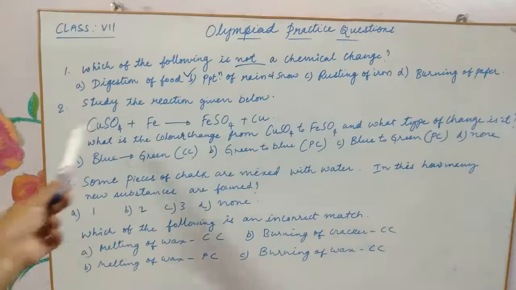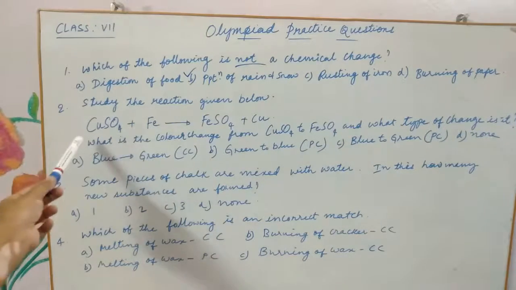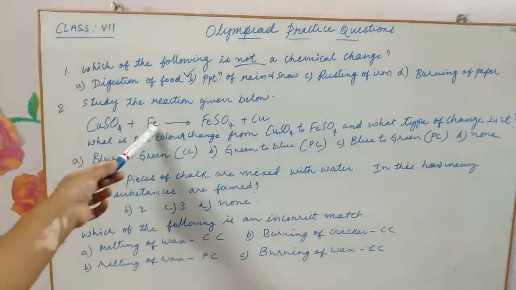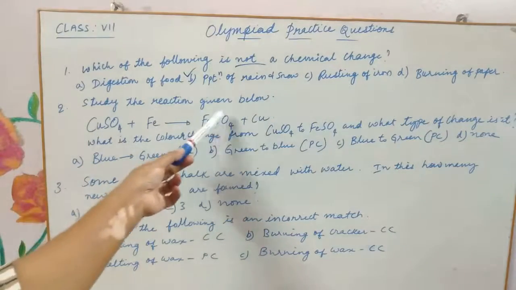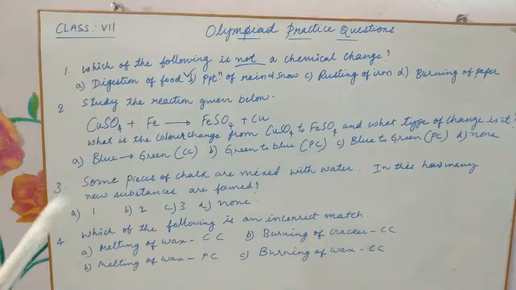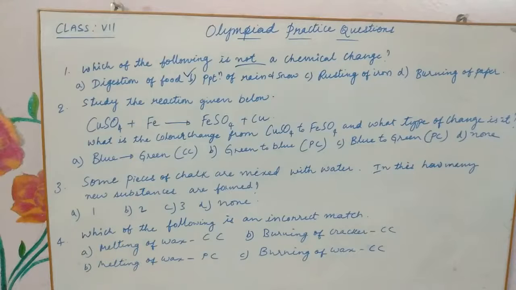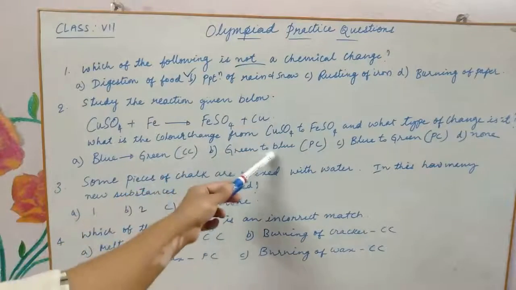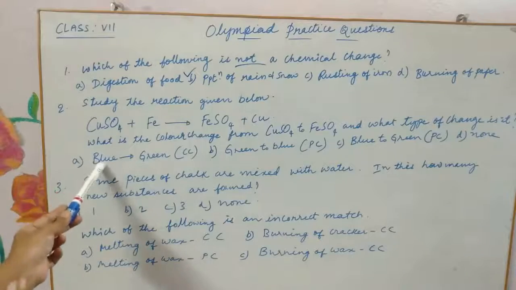So what happens when an iron nail is dipped in copper sulfate solution? We all know this. As soon as you add the iron nail, the blue color of copper sulfate slowly changes to pale green because of the formation of iron sulfate, and copper is displaced out. So what is the color change of the solution from copper sulfate to iron sulfate? Is it from blue to green or green to blue? The correct one is from blue to green.